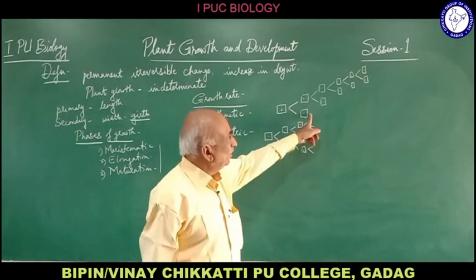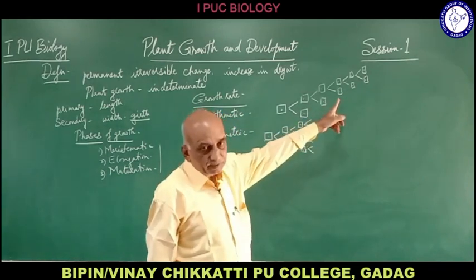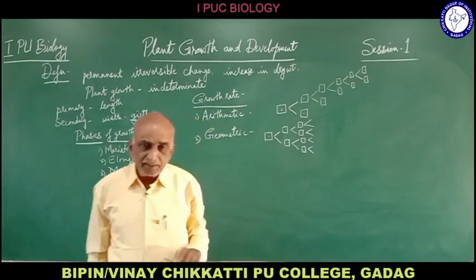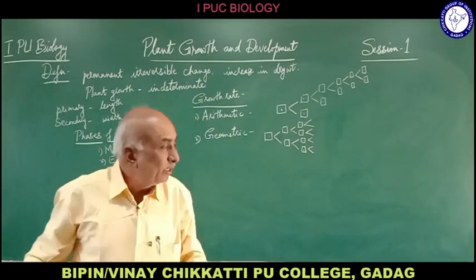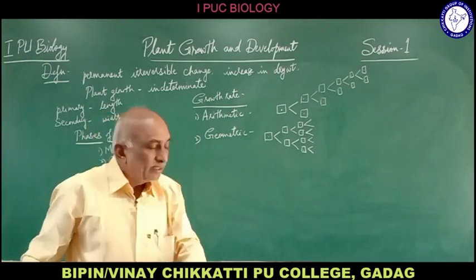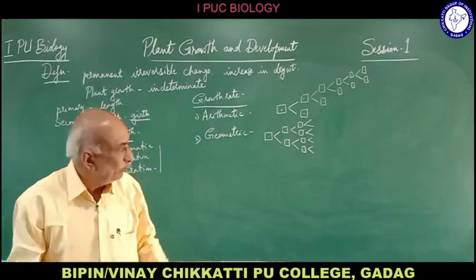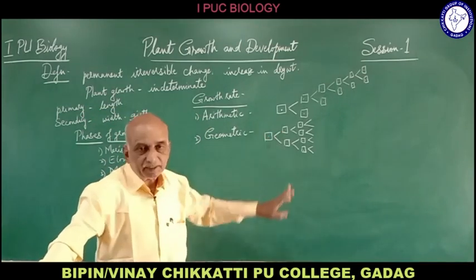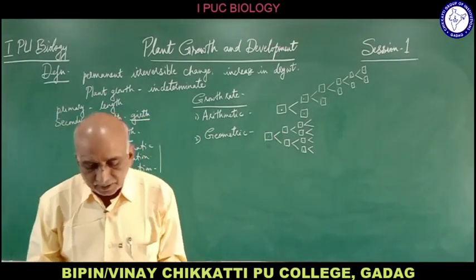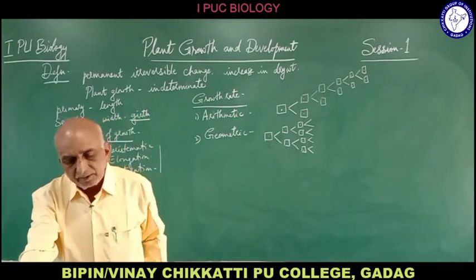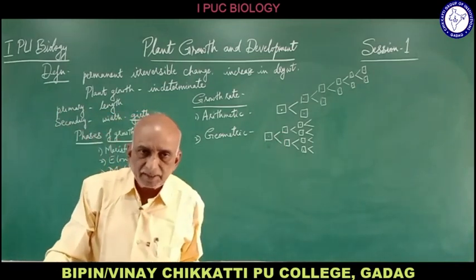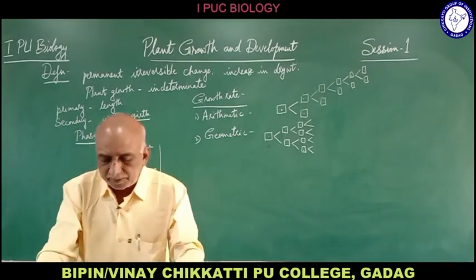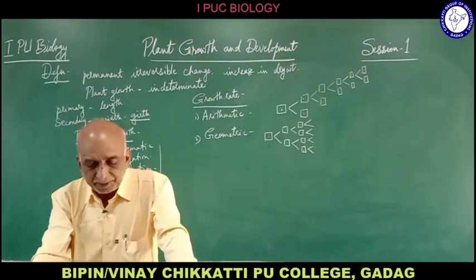In arithmetic growth, one cell will not divide at all out of the two cells. Only one cell will continue to divide, and thus the number of cells will not increase at a maximum rate. In geometric growth, both the daughter cells are involved in cell division, and they retain the characteristic of mitosis or meristematic tissues.